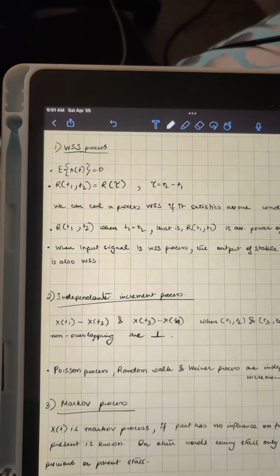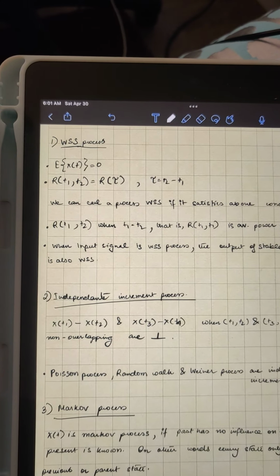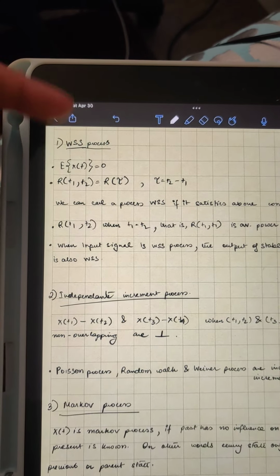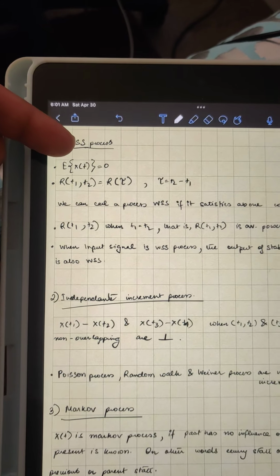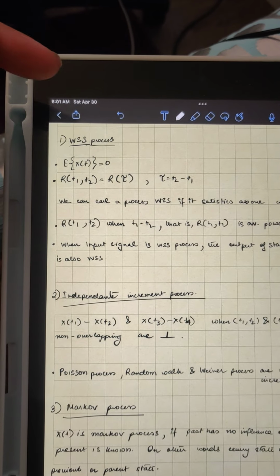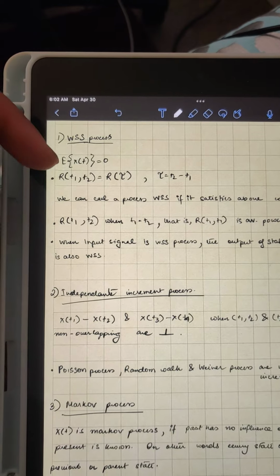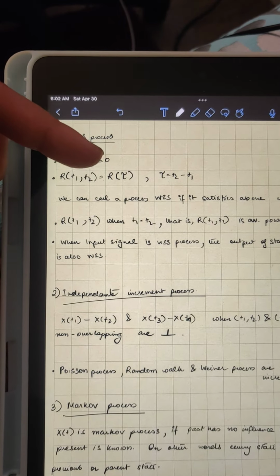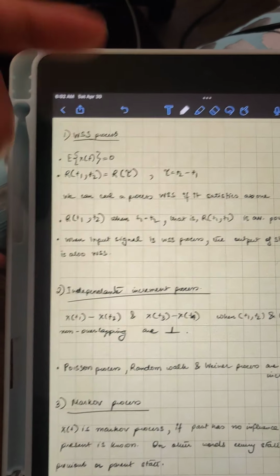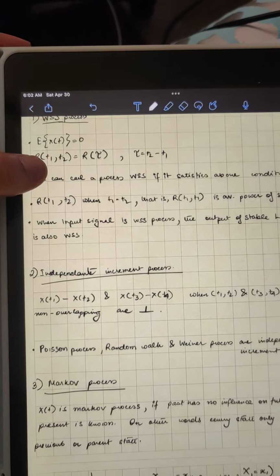So basically the two defining factors are that the mean of a WSS stochastic process x(t) is 0 and the autocorrelation is a function of r(tau), where tau is t2 minus t1 or t1 minus t2.